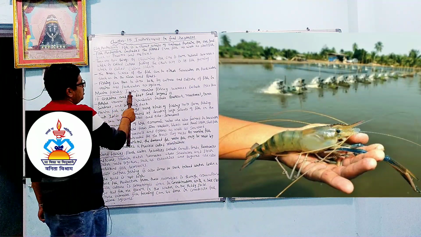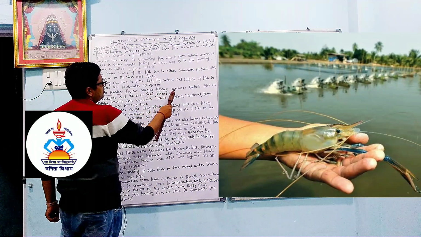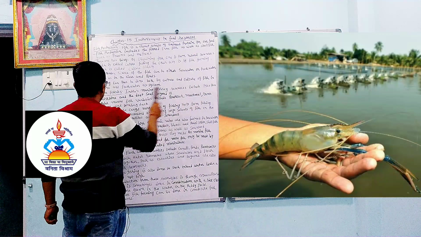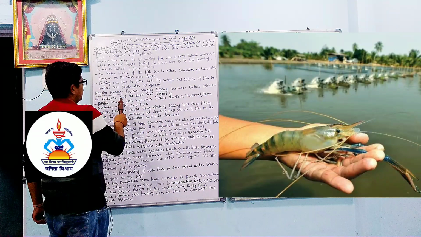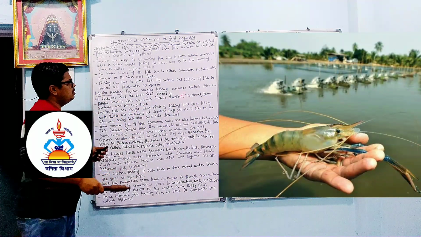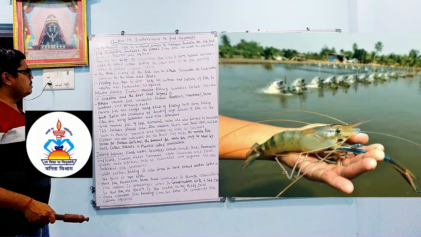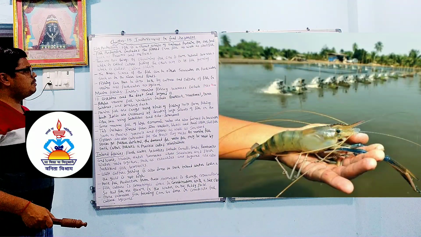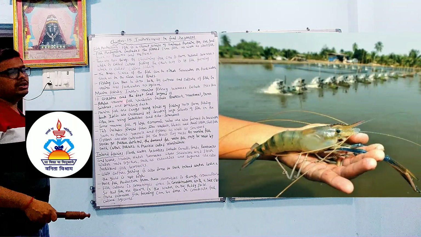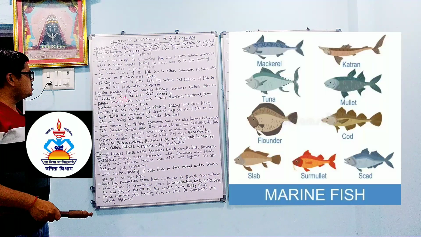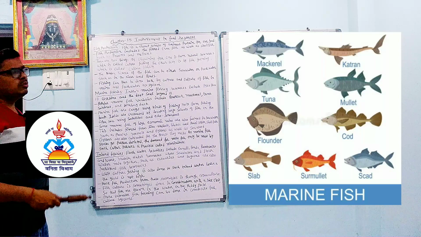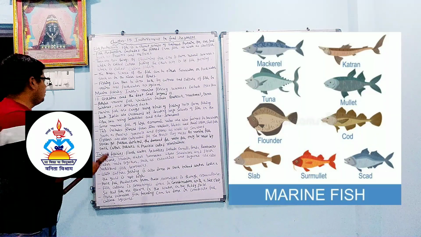Marine fisheries. India's marine fishery resources include 7,500 km of coastline and the deep seas beyond it. So we know that India's marine fishery resources include 7,500 km of coastline, which is so large, and the deep sea beyond it. So many fish are available.